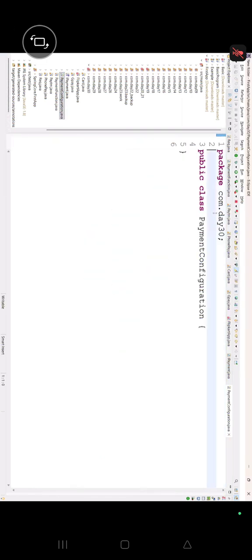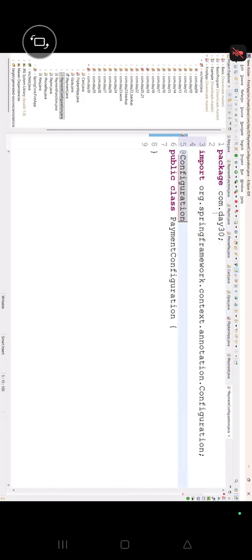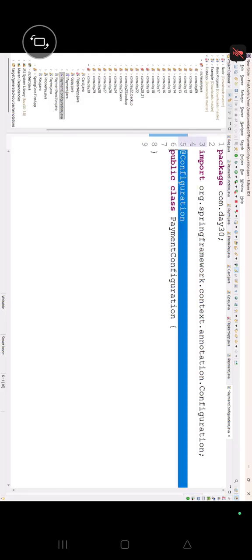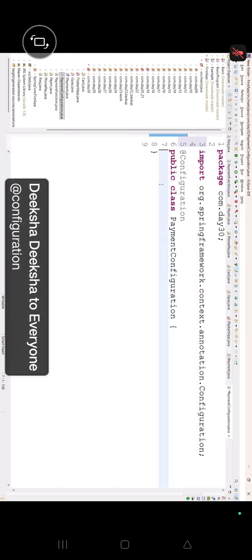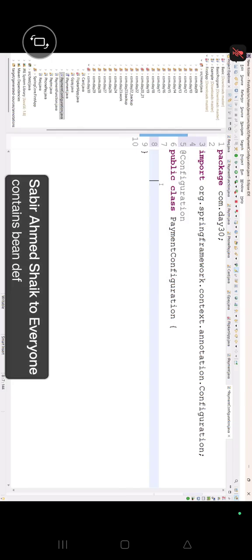Now let's write a class known as PaymentConfiguration. Everybody understand? PaymentConfiguration. Now how do we tell the IOC container about this configuration, guys? @Configuration. Now the IOC container will understand that this class only contains the bean definitions. How many classes don't we have the source code for? All the payment ones. Let's write the payment one, guys.